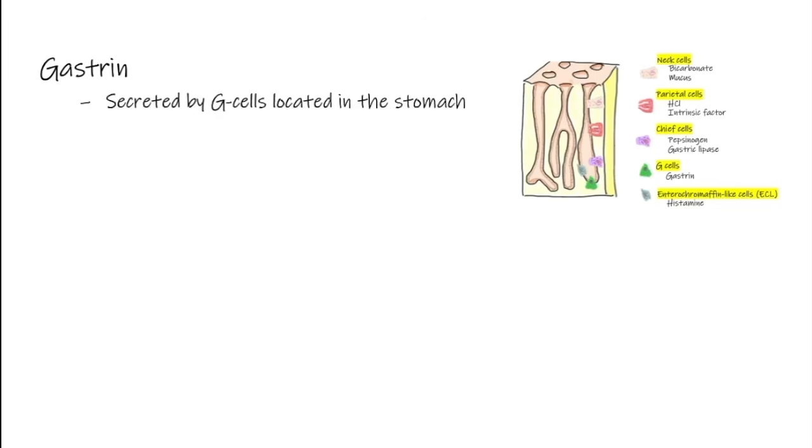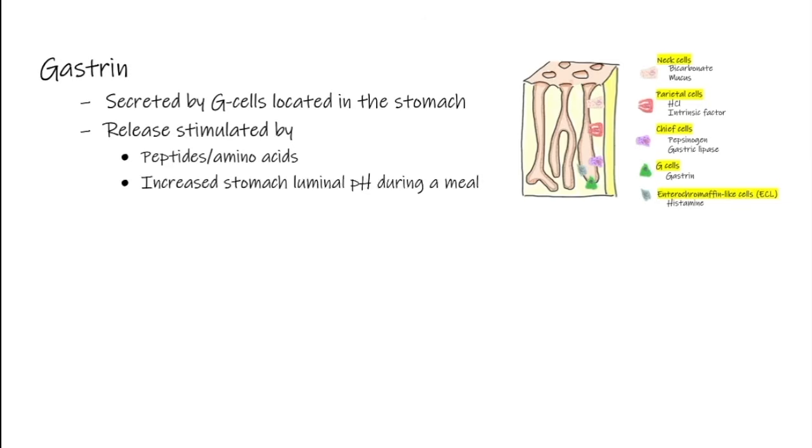Gastrin is secreted by the G cells that are located in the stomach. The release of gastrin is stimulated by peptides and amino acids in the stomach, increased stomach luminal pH during a meal. So this is interesting because we usually think of the stomach as having a low pH, which indeed it does. But some of the nutrients we ingest, specifically proteins, can function to at least partially neutralize the acid within the stomach. That causes the stomach pH to increase slightly. That is a strong stimulus for the G cells to release gastrin.